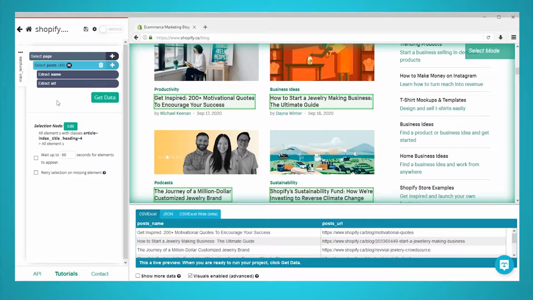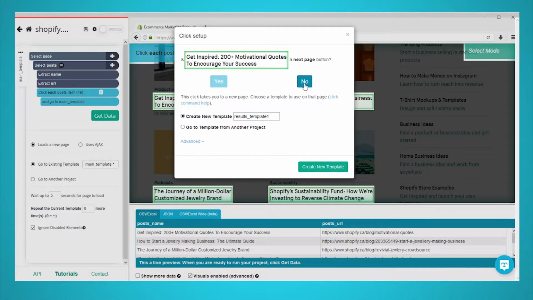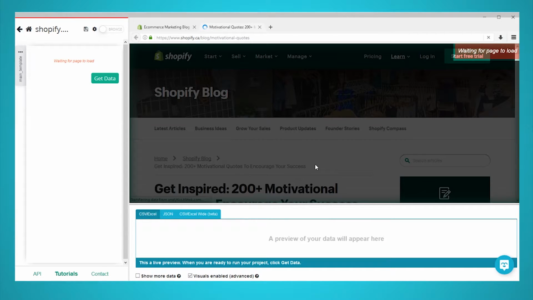Let's now tell ParseHub to click on each post to also extract the meta title and meta description of each post. Please note that when it comes to SEO optimized content, the headline and meta title of each post are usually different. Click on the plus sign next to your post selection and choose the click command. A pop-up will appear asking you if this is a next page link. Click on No and enter the name for your new template. In this case, we will call it Blog Post. Lastly, click on the green Create New Template button.